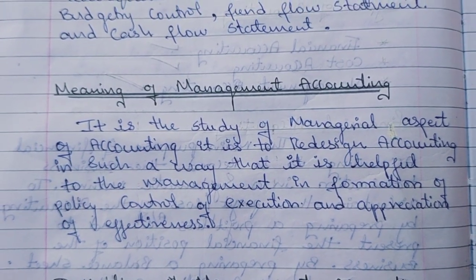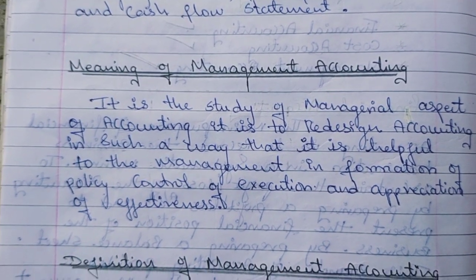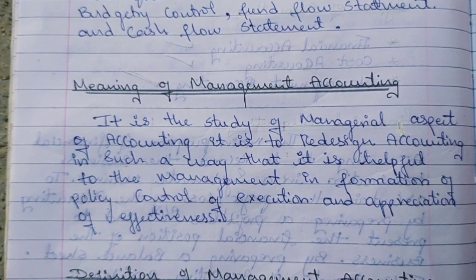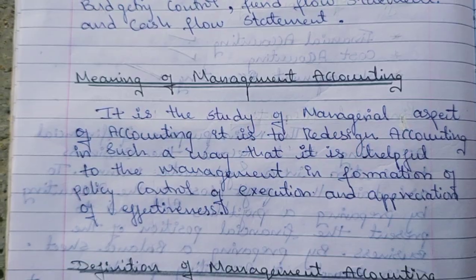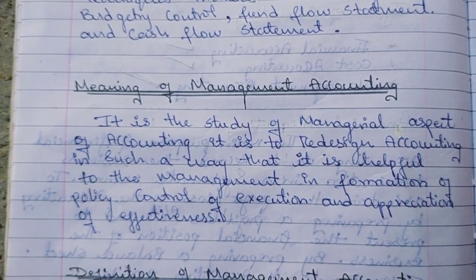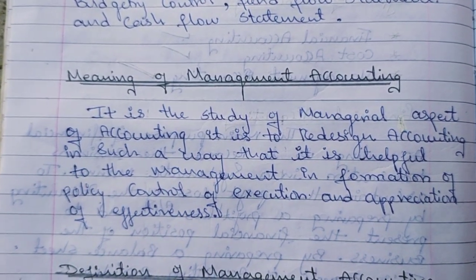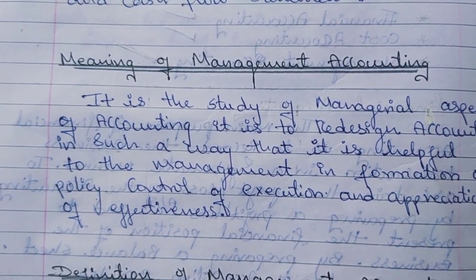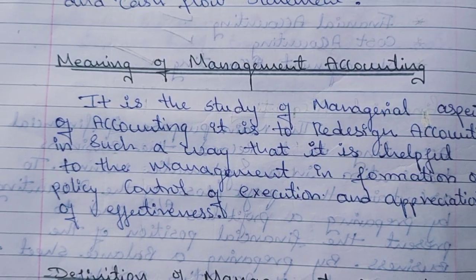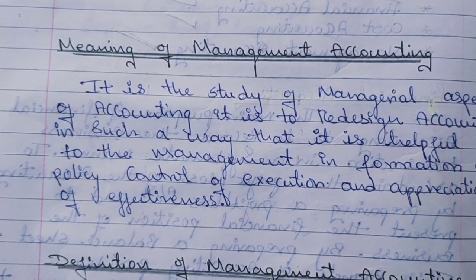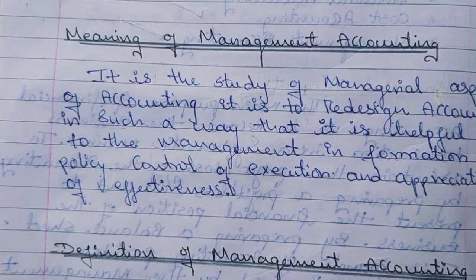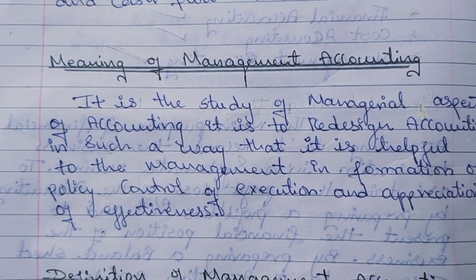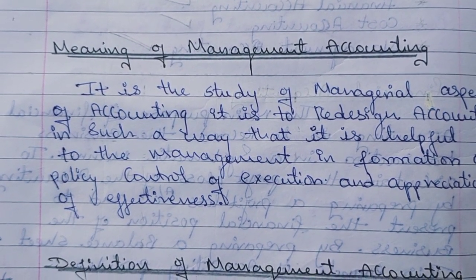It is to redesign accounting in such a way that it is helpful to management in the formation of policy, control of execution and appreciation of its effectiveness. So this is a simple meaning of management accounting. Management accounting is all about providing useful accounting information to the management so that they can take necessary control, plan and take better financial decisions.